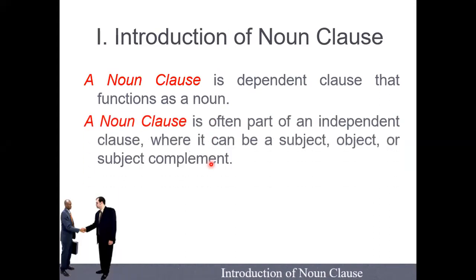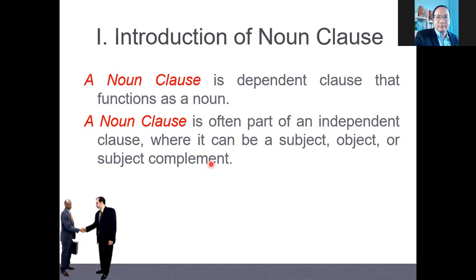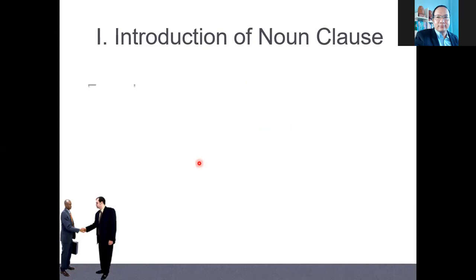And usually, a noun clause can be a subject, it can be an object, it can be a subject complement. You will learn later at the end of the session, okay? There we have many kinds of noun clause. But the main ones: it can be subject, it can be object, it can be complement.